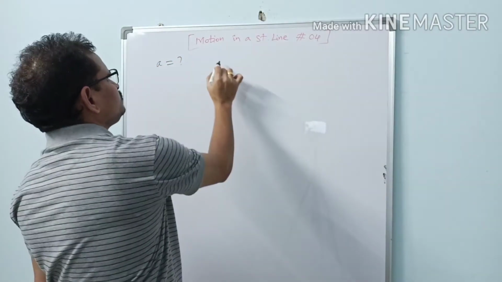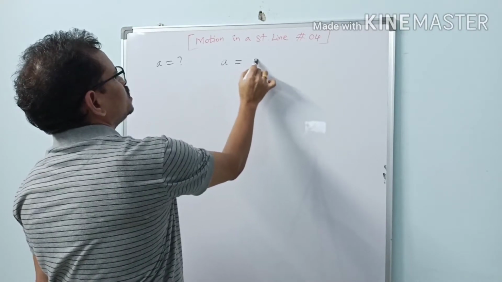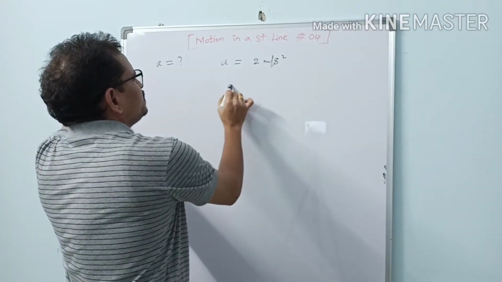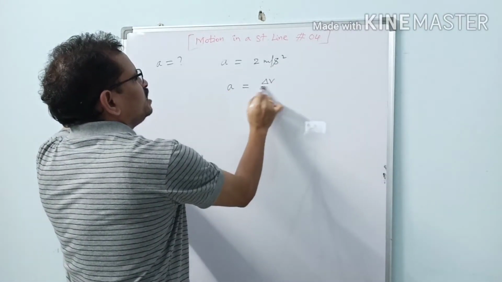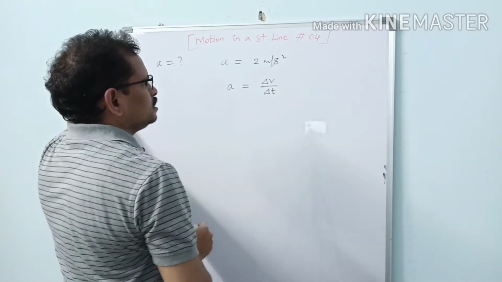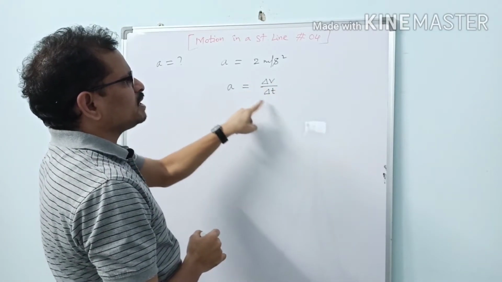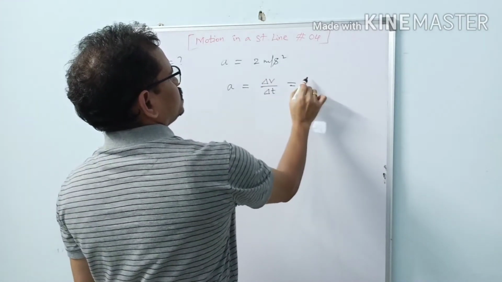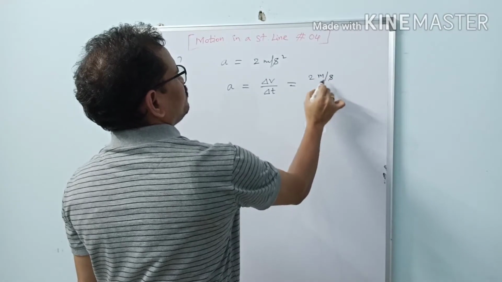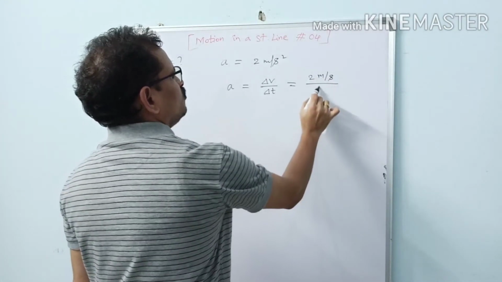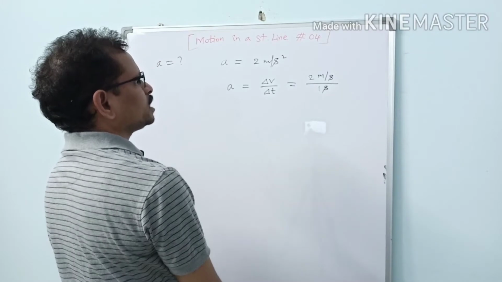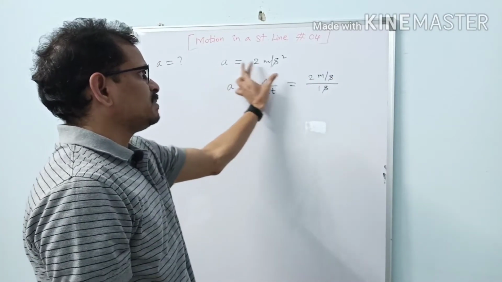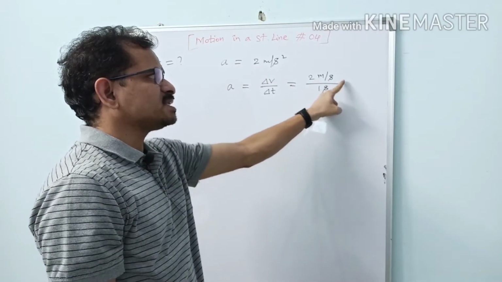See here, a body's acceleration is 2 meters per second square, for example. Let us check the mathematical definition for acceleration: delta V by delta t. So can we write this acceleration in this format? This is equal to 2 meters per second velocity term by 1 second. This one is equal to 2 meters per second square. So this acceleration, 2 meters per second square, is written as 2 meters per second in 1 second.